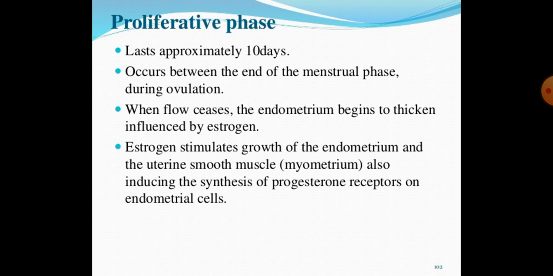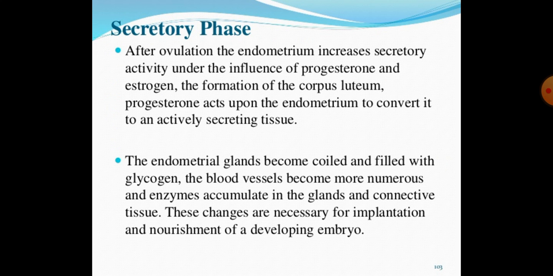Second is the proliferative phase. It lasts approximately 10 days and occurs between the end of the menstrual phase and ovulation. When flow ceases, the endometrium begins to thicken, influenced by estrogen. Estrogen stimulates growth of the endometrium and the uterine smooth muscles, also inducing the synthesis of progesterone receptors on endometrial cells.